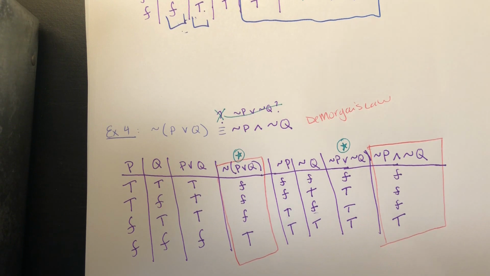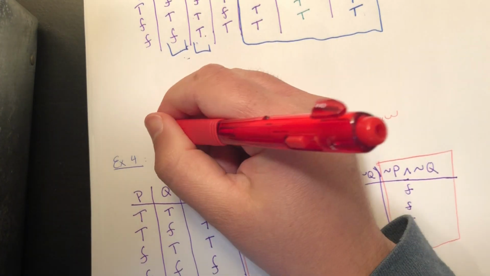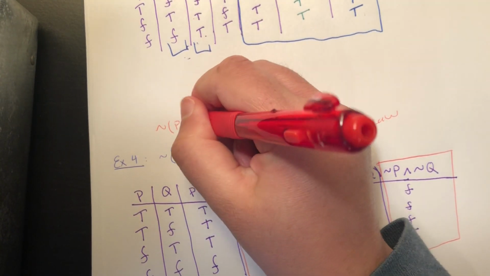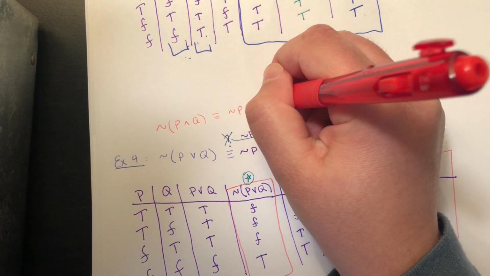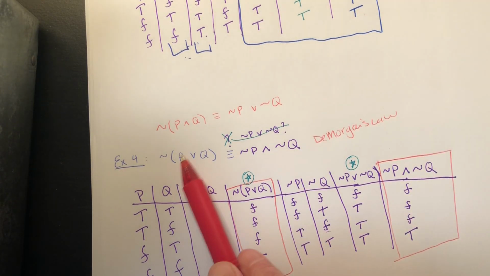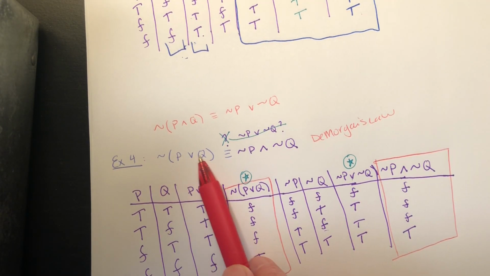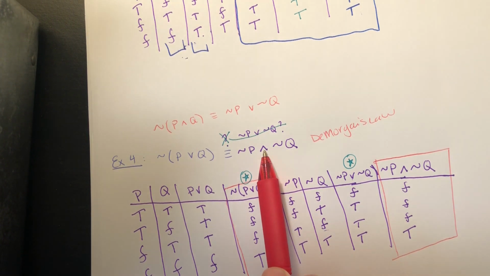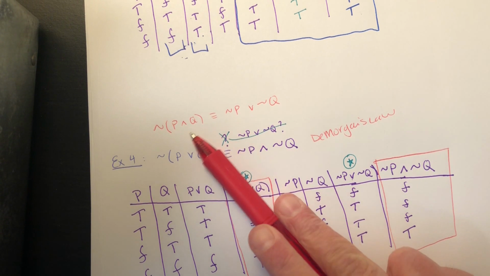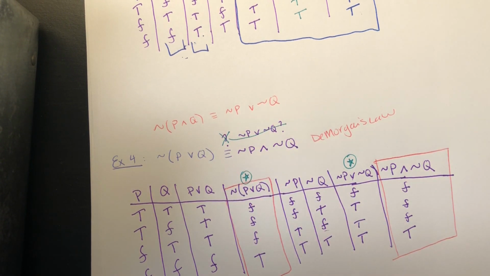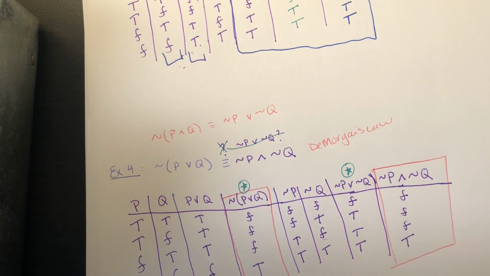And similarly, De Morgan's law also tells us that if you wanted to negate P and Q, it's going to be logically equivalent to the negation of P or the negation of Q. In other words, when you want to distribute a negation into an or statement, it swaps into an and statement, and vice versa. You could prove using truth tables that this is true. It's a good exercise. But there's all sorts of different, more complicated statements that you can prove are actually logically equivalent to each other, and you can do so using truth tables like we did today.